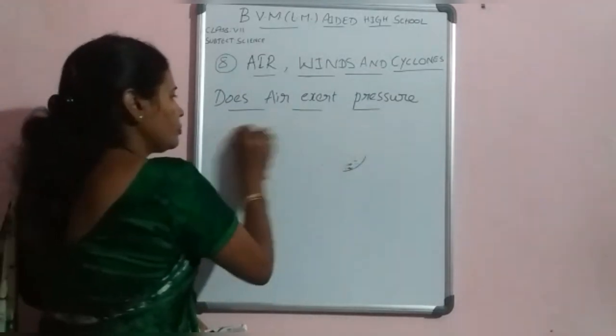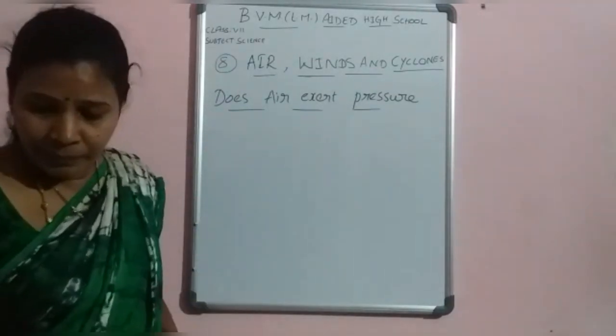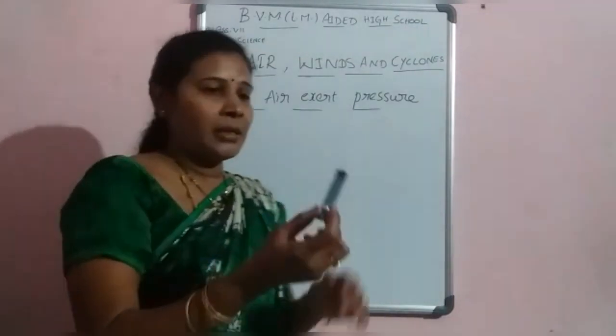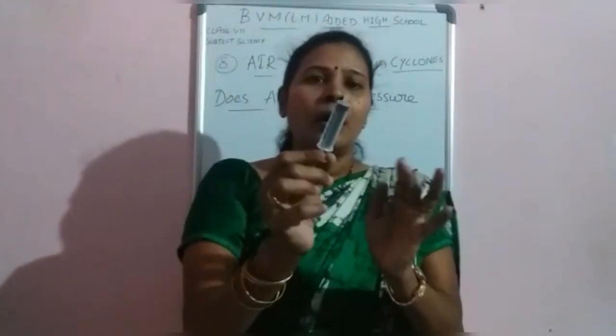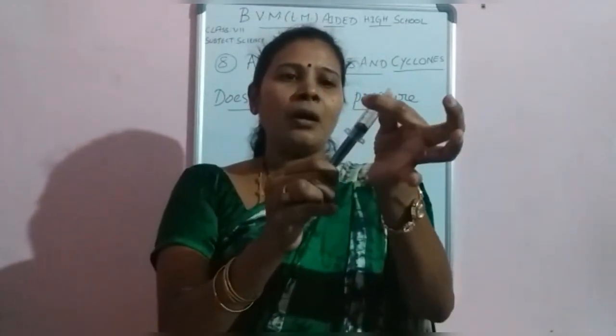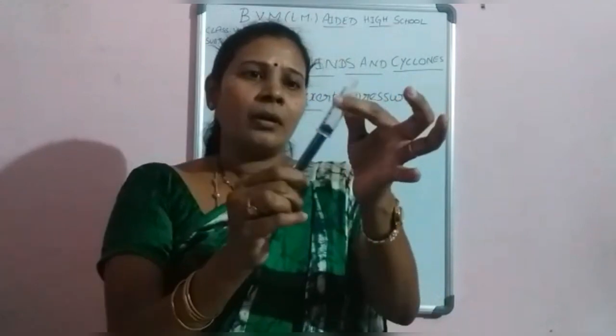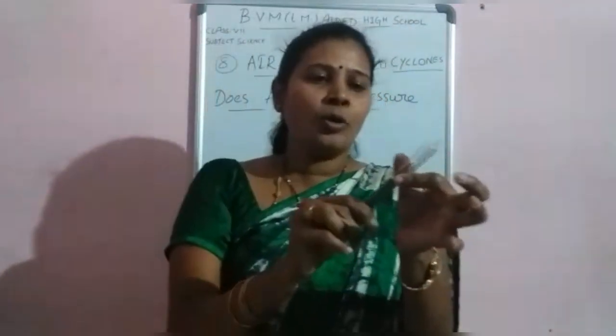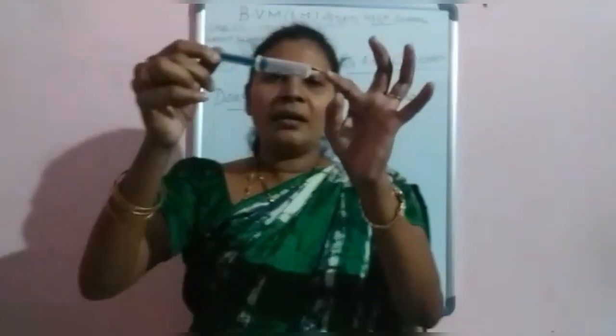Another example for this. Now I took a syringe. At starting, see here, I prolong this syringe and draw it out.